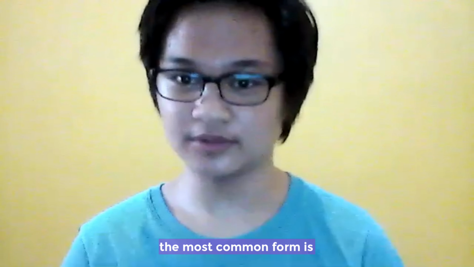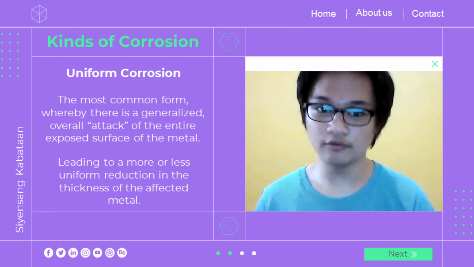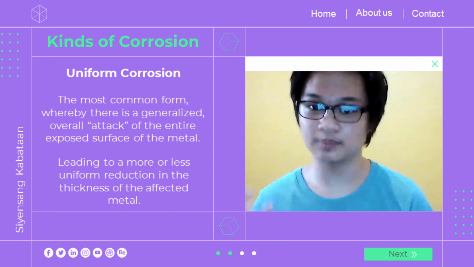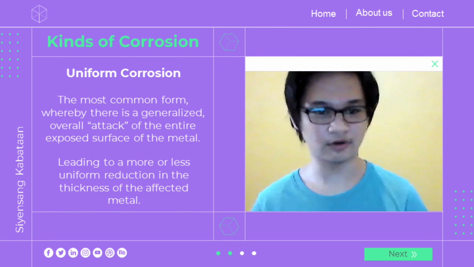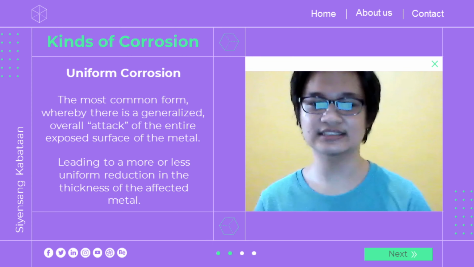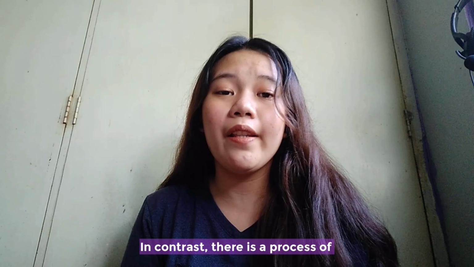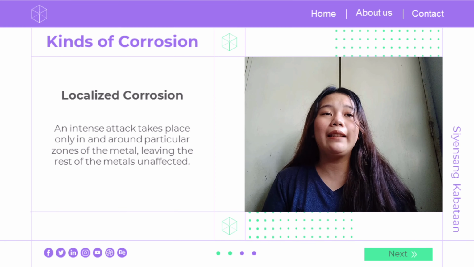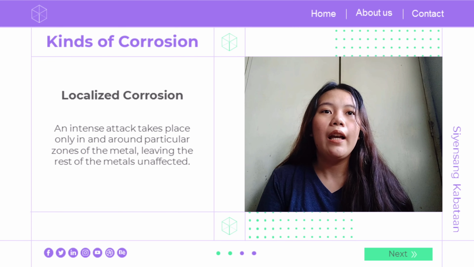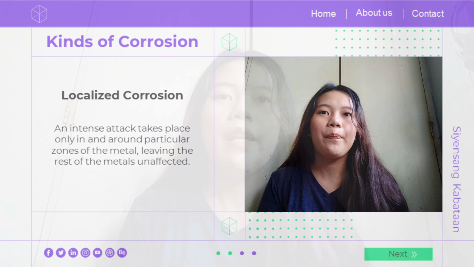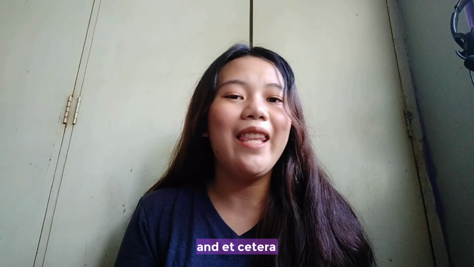The most common form is uniform corrosion, whereby there is a generalized overall attack of the entire exposed surface of the metal, leading to a more or less uniform reduction in the thickness of the affected metal. In contrast, there is a process of localized corrosion, in which an attack takes place only in and around particular zones of the metal, leaving the rest of the metal unaffected. Some other forms of corrosion are stress corrosion cracking, galvanic corrosion, and etc.